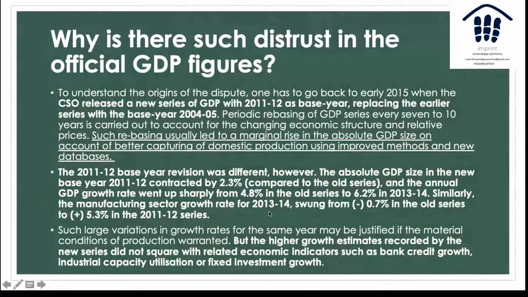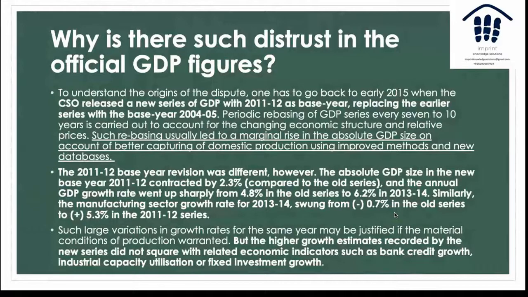Similarly, manufacturing sector growth rate for 2013 and 14 swung from minus 0.7 in the old series to 5.3% in the positive. This huge variation sparked a debate which made people question whether this rebasing was done to paint the economic scenario in a false light, which means that it was not the reality on the ground.